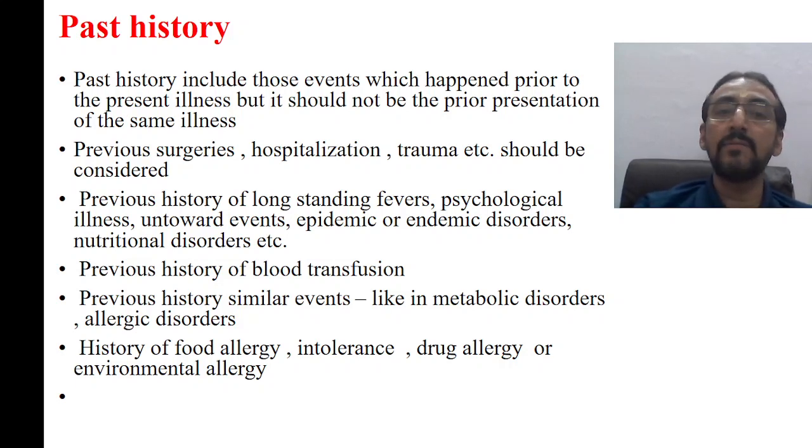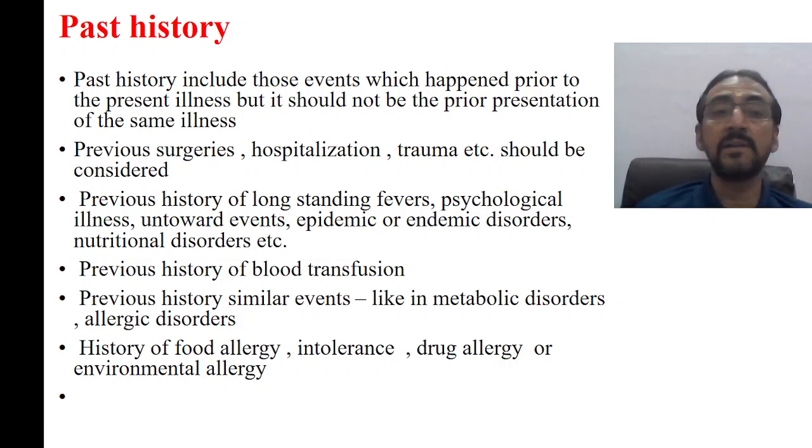Similarly, endemic as well as epidemic disorders, because some of the epidemic disorders may have long-term complications, or a history of TORCH infection, which has long-term complications for the baby later on, such as psychological illness. So these are the important points that have to be asked in the past history.